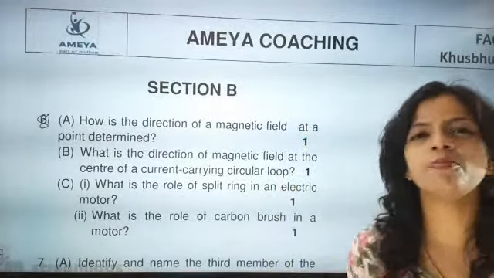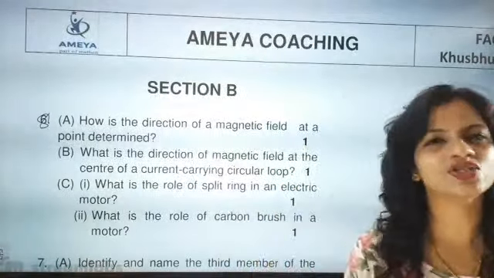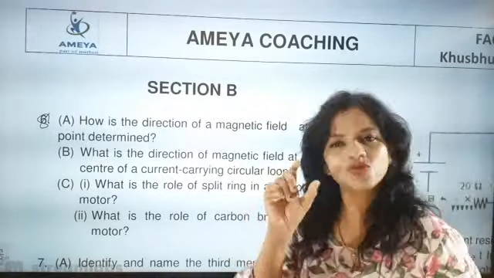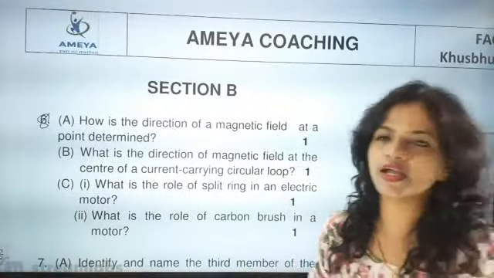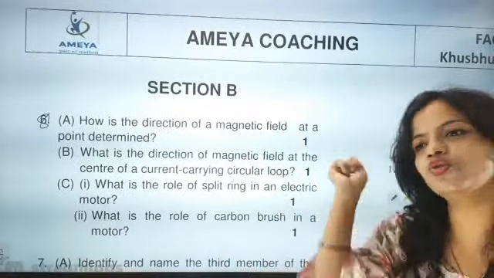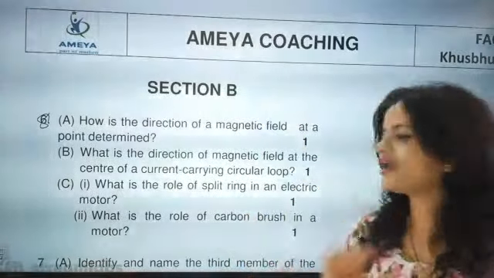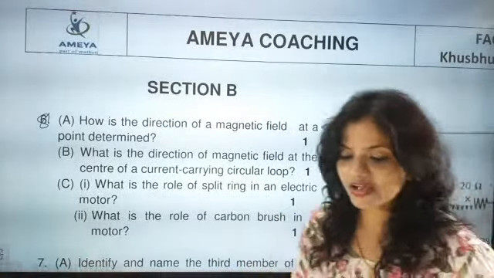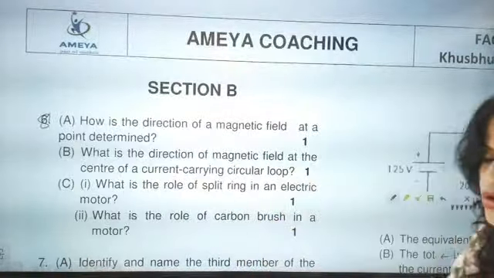Key points to remember: it helps in lubrication, and it helps in electrical conductivity. So electrical conductivity and lubrication are the two important points about the carbon brush. The rest you can write on your own. Only these two points, feed them in your brain.